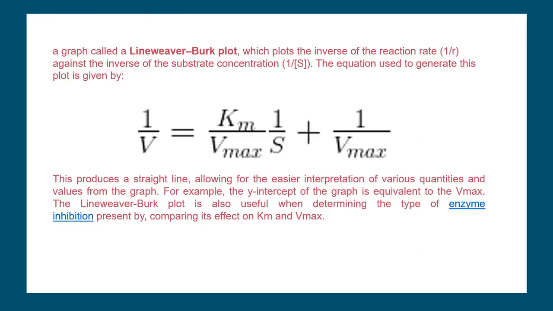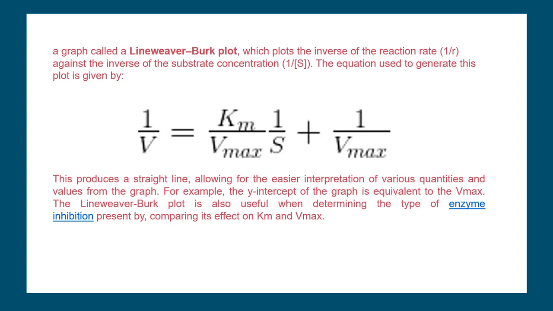If you look at the Lineweaver-Burk plot, which is plotting the inverse of velocity, that is inverse of reaction rate, versus inverse of substrate concentration, we will have an intercept as well as a slope. The intercept is going to be the inverse of maximum velocity, or you can say maximum reaction rate Vmax, whereas the slope is going to be the Michaelis-Menten constant Km divided by Vmax.